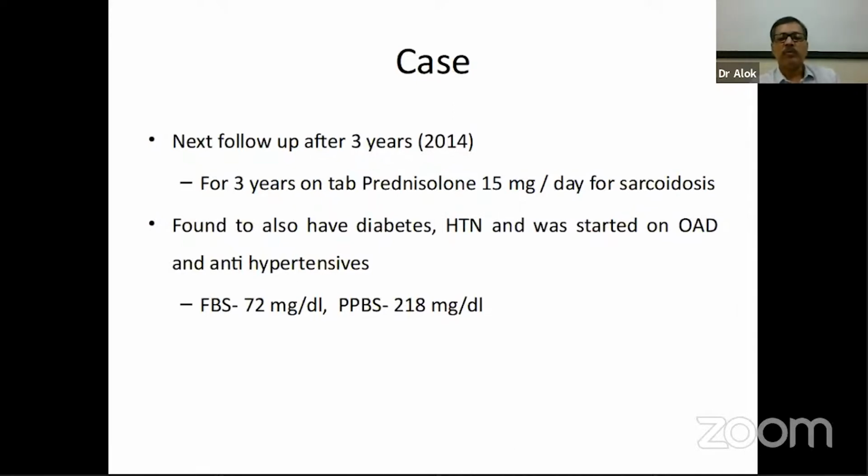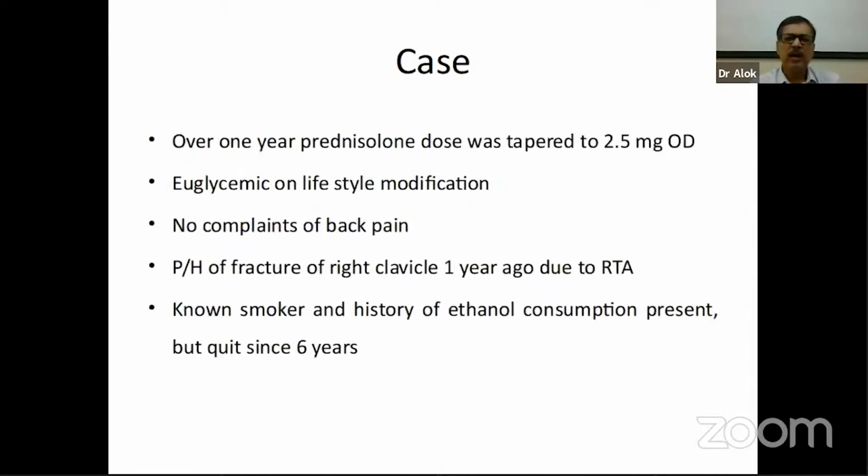When the patient came to us for follow-up, he was found to also have diabetes and hypertension, and was started on oral anti-diabetic and antihypertensive drugs. Glycemic control was reasonable, not very bad. Once the patient came, we started tapering the prednisolone, and slowly it was tapered down to 2.5 milligrams per day. And once the prednisolone was brought down, the patient became euglycemic on lifestyle modification.